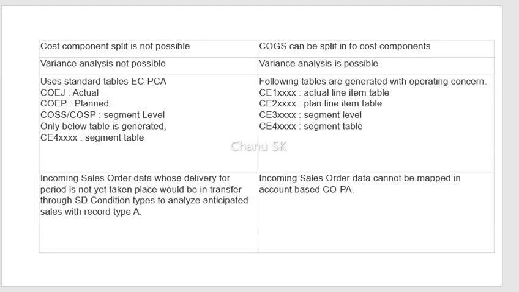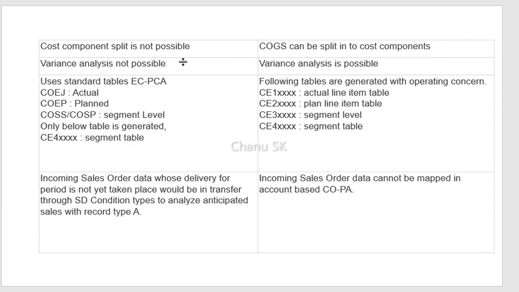Cost can be split in costing based COPA, but in account based COPA, cost component split is not at all possible. In costing based COPA, COGS can be split into cost components. Variance analysis is not possible in account based COPA. Variance analysis is 100% possible in costing based COPA.